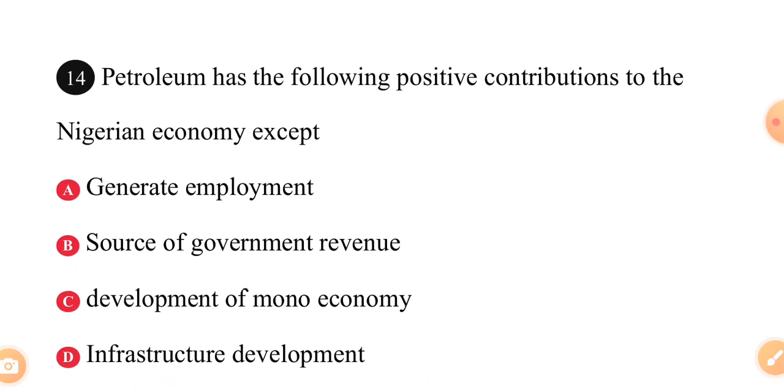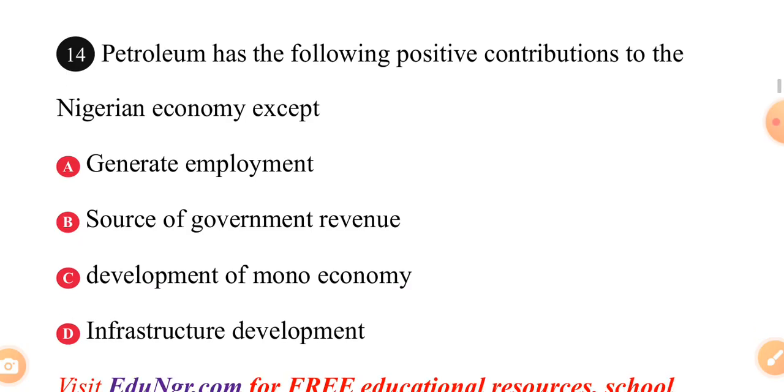Look at question number 14. Petroleum has the following positive contributions to the Nigerian economy except dash. You know we have petrol. We are among OPEC, right? Organization of Petroleum Exporting Countries. So we largely make money from selling crude oil, petrol. A, generate employment. B, source of government revenue. C, development of mono economy. D, infrastructure development.